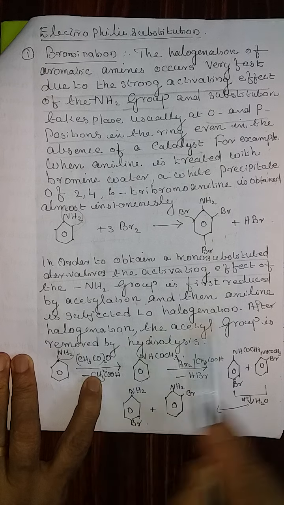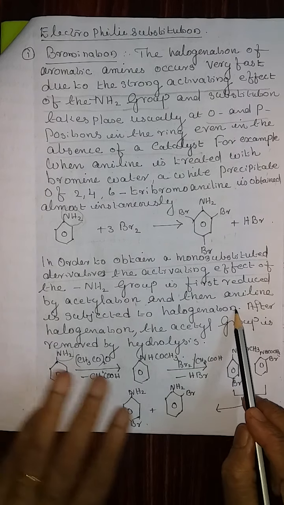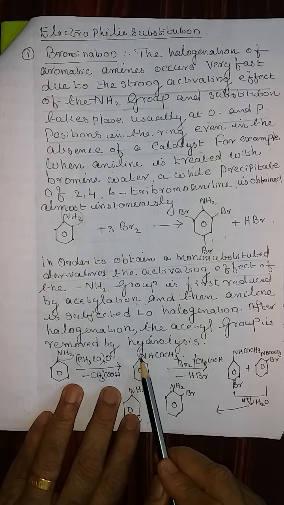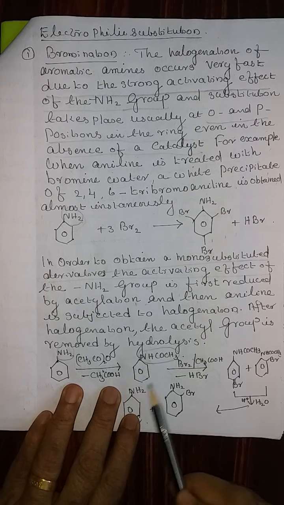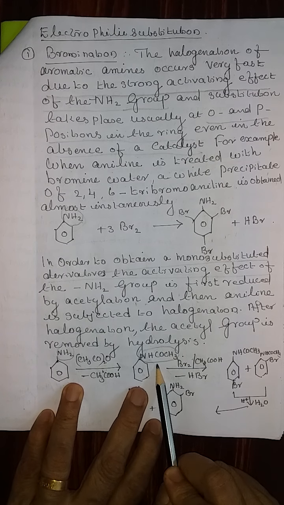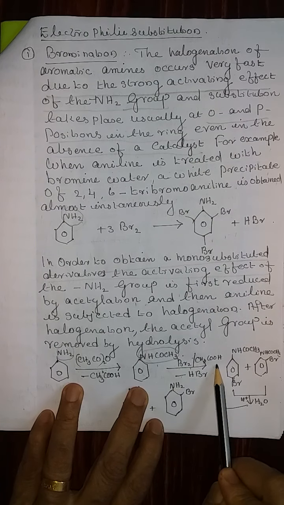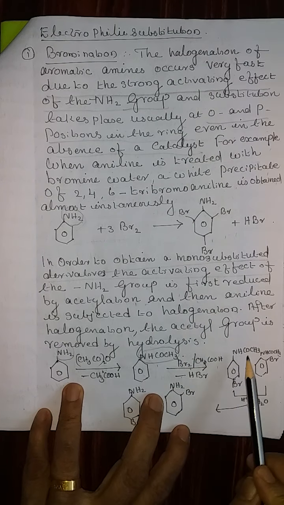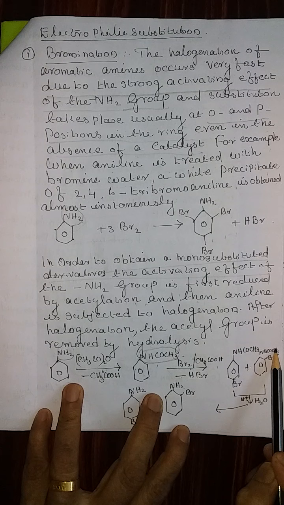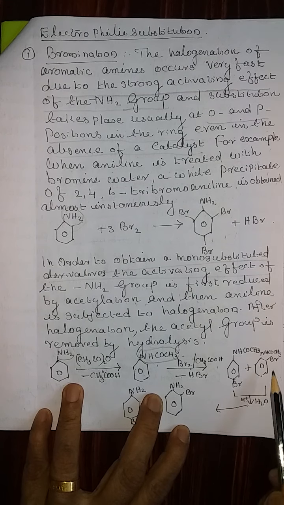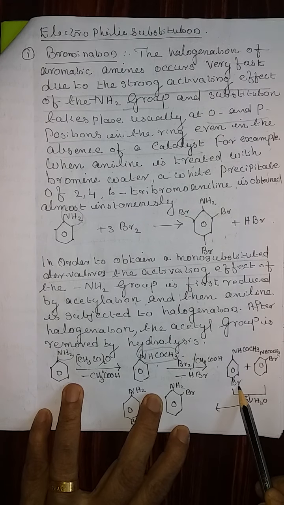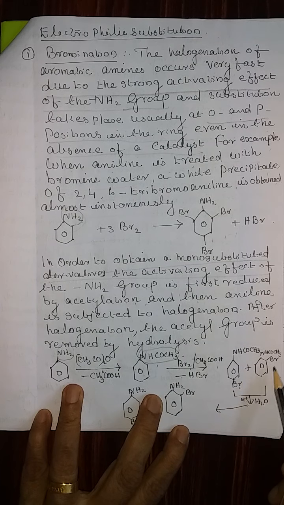Then the protected aniline is subjected to halogenation. It is treated with bromine in the presence of acetic acid. The protected group will remain as such, and the bromine will enter the ortho position and the para position. That means only a mono product is obtained.